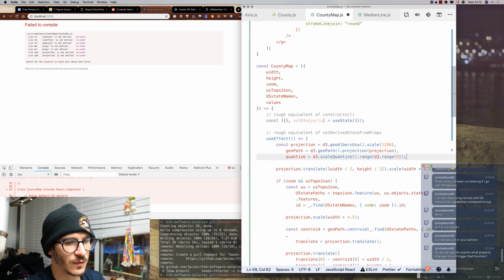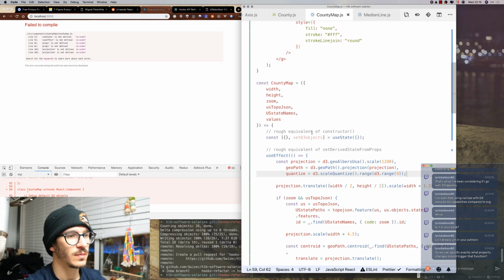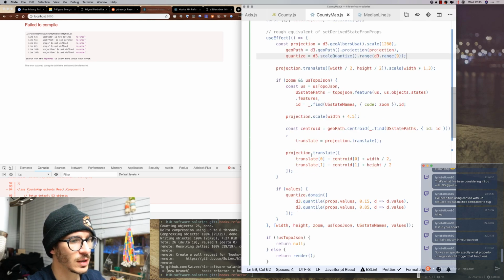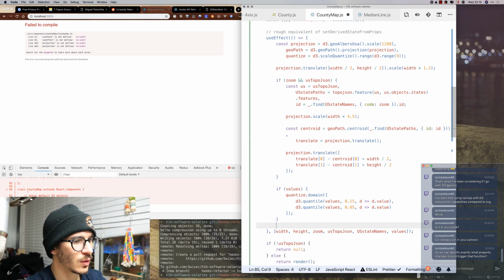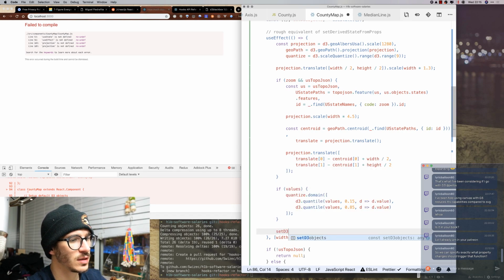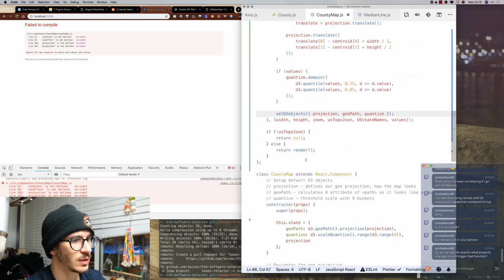So quantize is defined as a scale, this one is for colors. If values are defined, we take those things. Now once we have that, we say set d3 objects with our projection, our geopath, and our quantized scale, right?